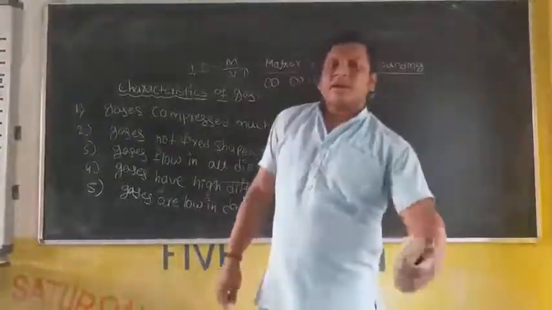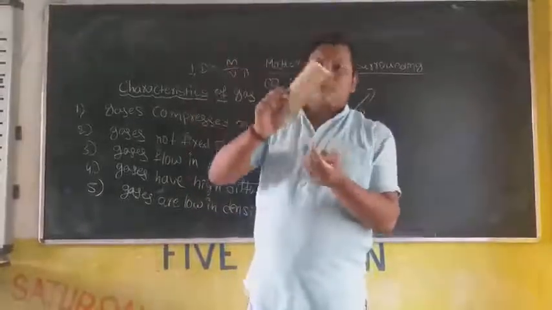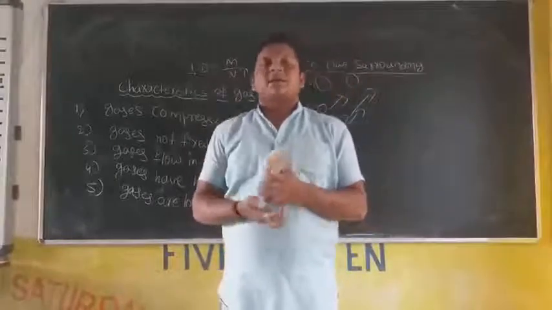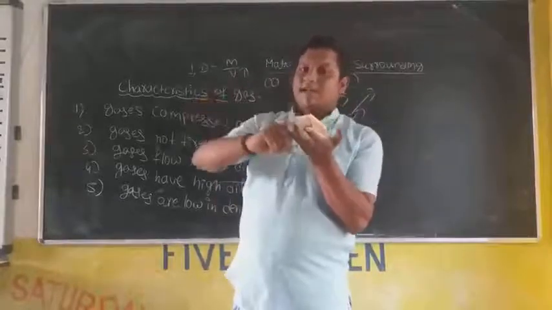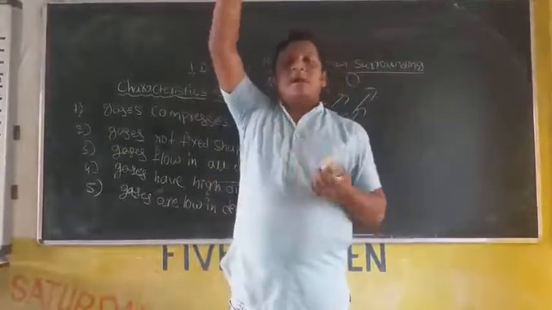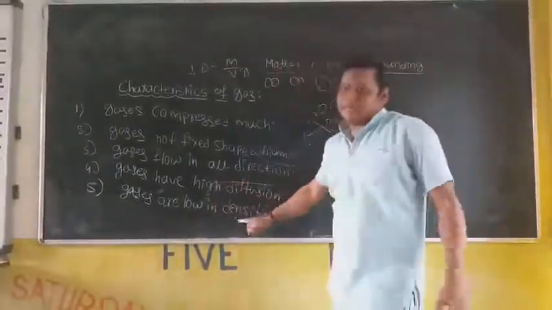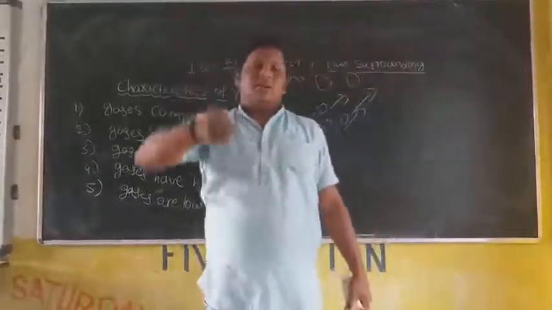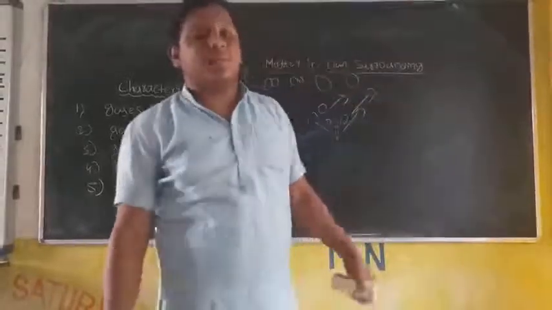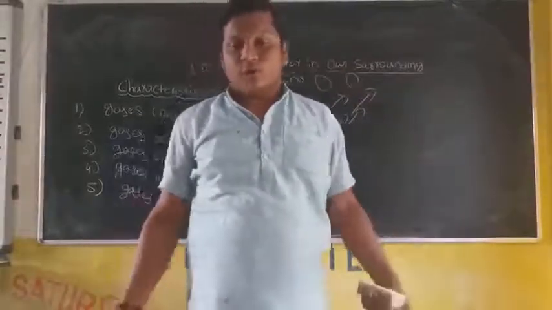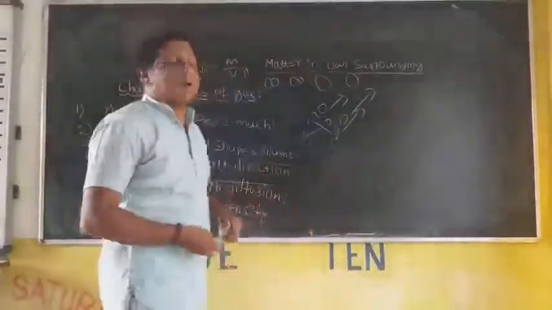Because of that, if you take the solids, liquids and gases, at the bottom the solids are arranged, above that liquids and above that gases. Because of that low density only, in balloons we can fill the gas. Helium gas moves upwards because of this low density. Why does it have low density? Because it occupies more volume. Then the next one, it can fill the container completely.